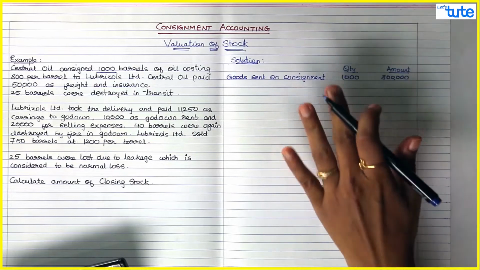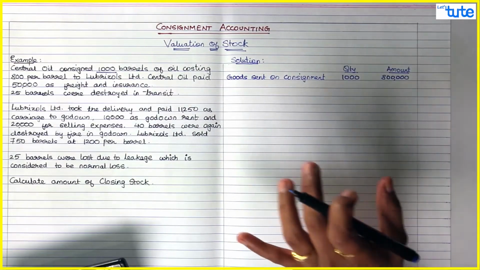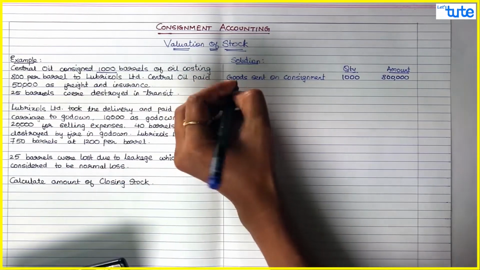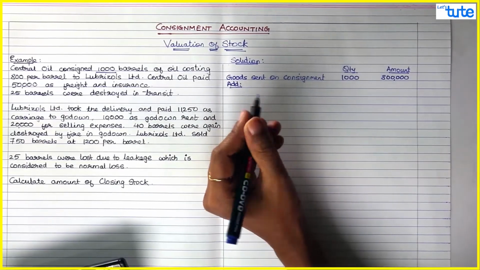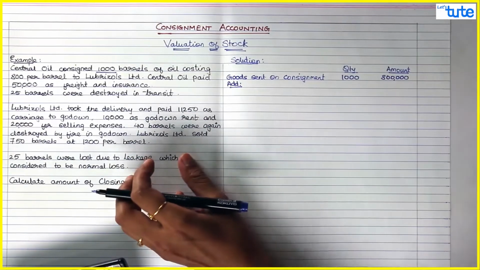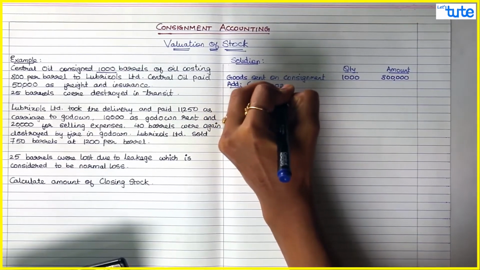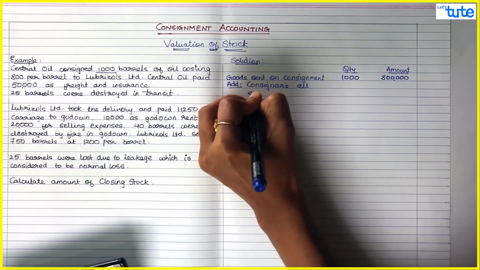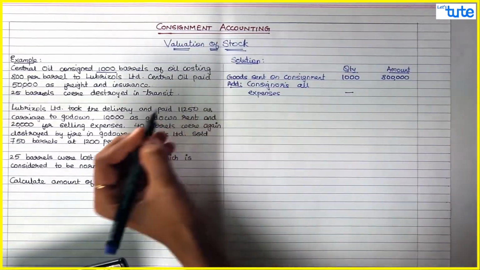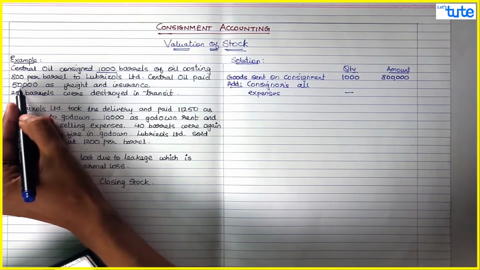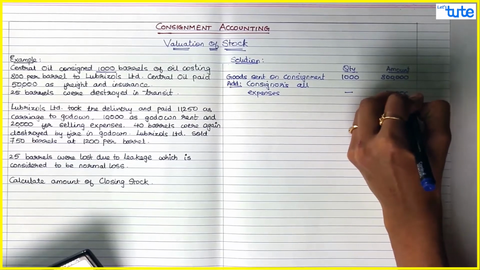So you need to add purchase cost plus all the direct expenses incurred to make those purchases. So now we will also add consignor's expenses. All expenses incurred by the consignor to send the goods to the consignee should be added. In this case quantity would be 0, and the consignor has incurred 50,000 as freight and insurance. So that 50,000 is added.